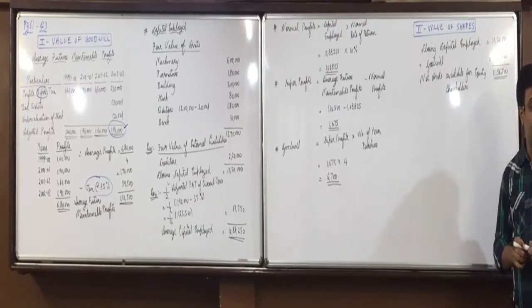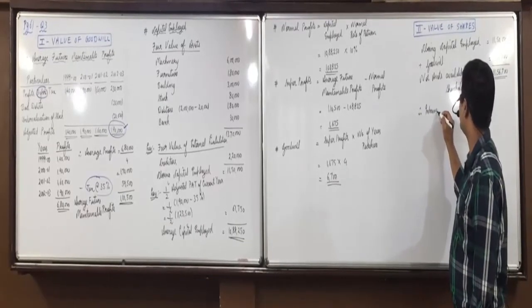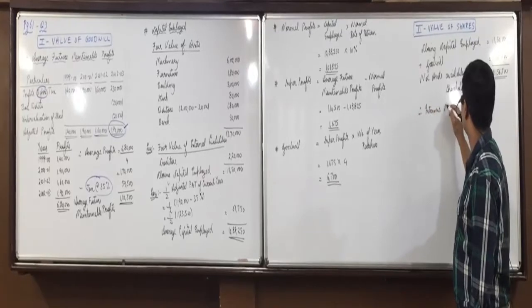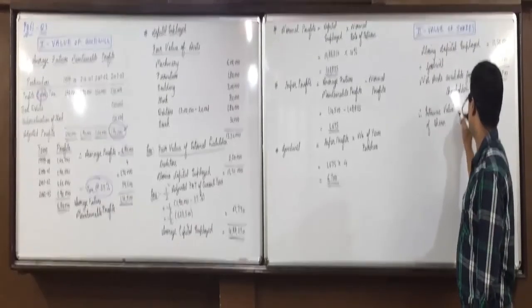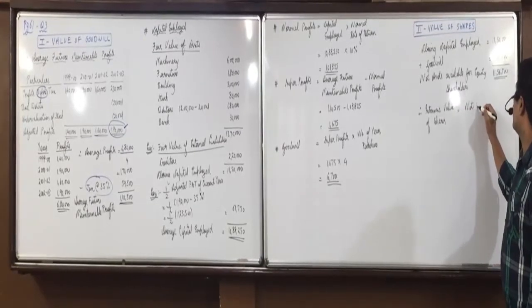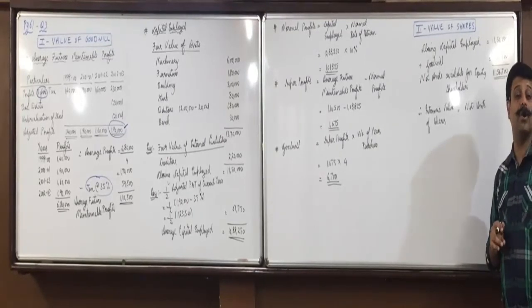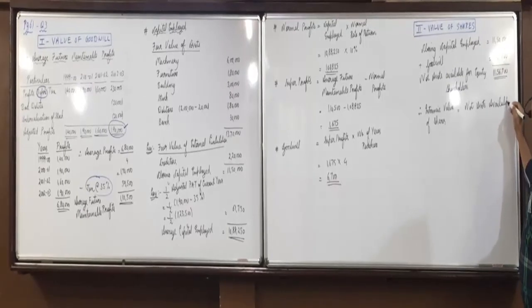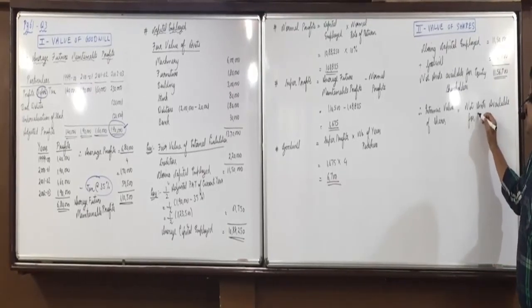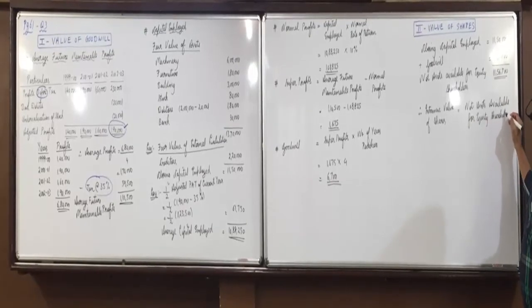Now we can apply the formula of intrinsic value of shares. Intrinsic value of shares is equal to net assets available for equity shareholders divided by number of equity shares.